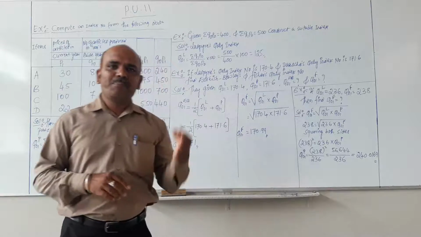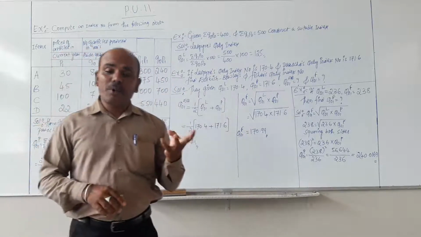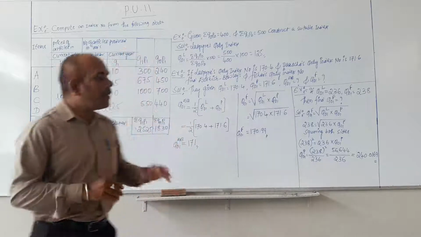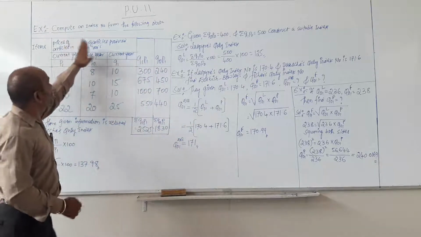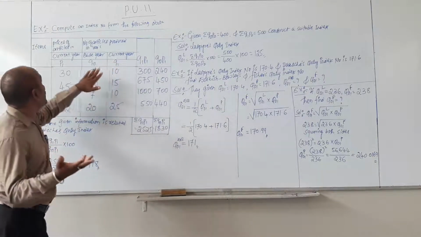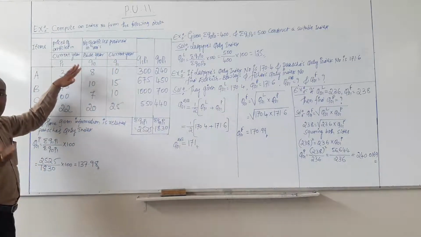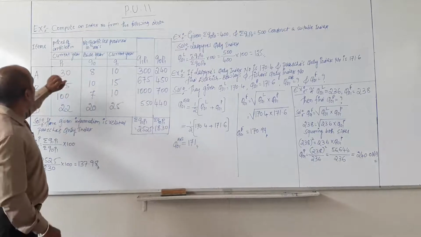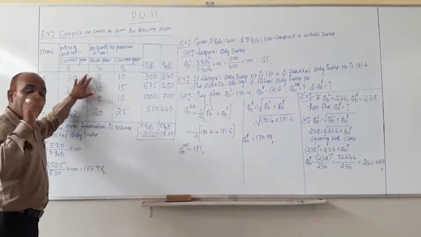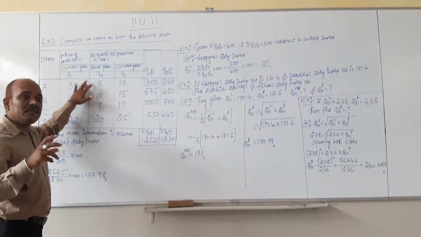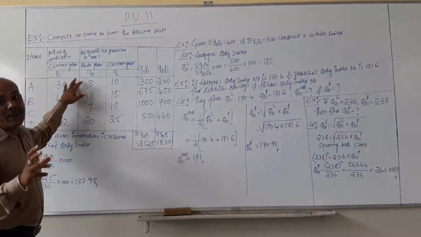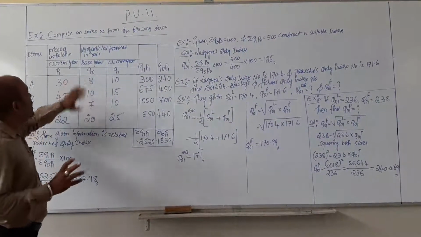Laspeyres, Paasche, Marshall Edgeworth, Drobisch Bowley and Fisher's quantity index numbers are there, but they do not mention the name of the person to whom they want to compute or construct the index number. So based on the given data, you can identify whether the question is related to price index or to quantity index number.